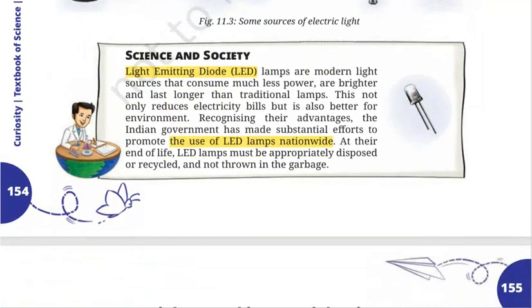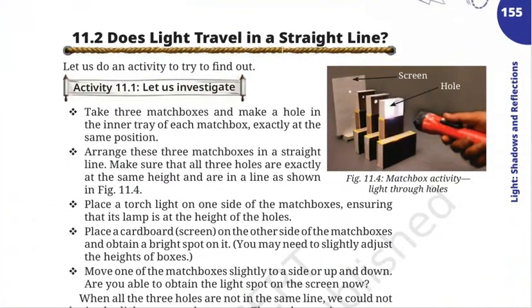Now, the first question which Jatin and Keshav were thinking about after seeing the moonlight was, does the moon have its own light? We already answered the question. The moon does not have its own light. The moon is a non-luminous object. It does not emit its own light. It reflects the light from the sun. Similarly, we have some objects called luminous objects which emit light of their own.